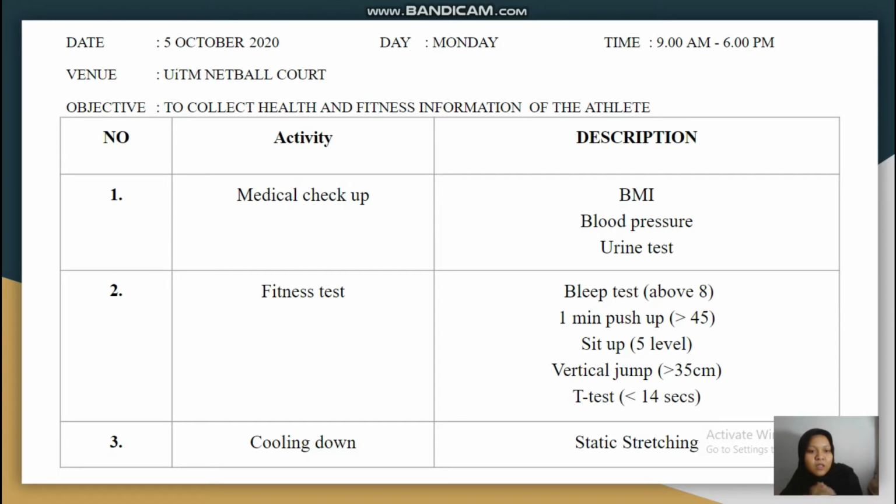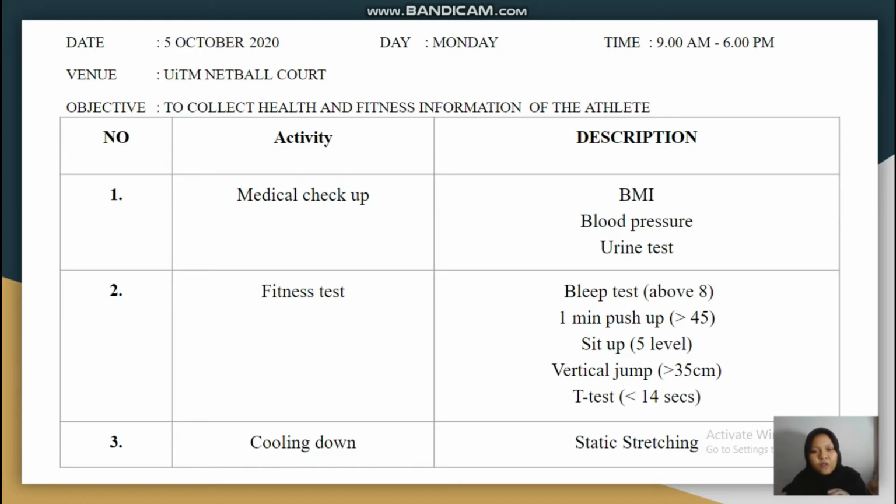So the second activity in the evening, we proceed to the fitness test. On the fitness test, for endurance, we do the bleep test. Make sure our basketball athletes get above level 8 of the bleep test, and then for the strength test, we do the 1 minute push up, sit up, and vertical jumps, and all the norms we choose according to the norms.